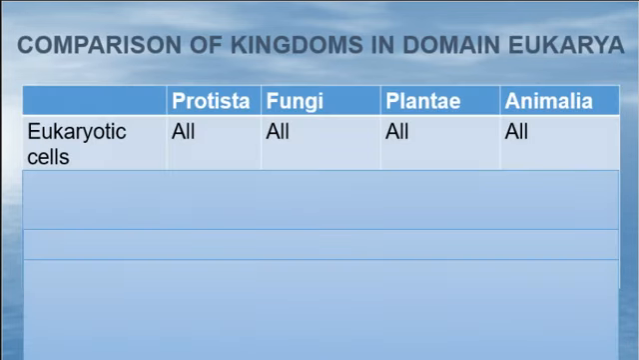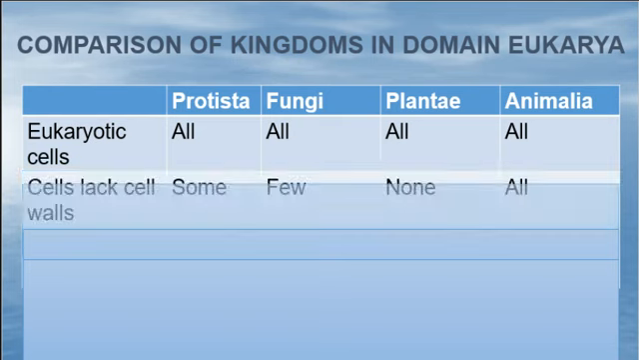Okay, let's just go through a little bit of review. This is not in your book. I just want to review it real quickly. When we're looking at a comparison of the kingdoms of domain Eukarya, we're not talking about bacteria at all, because they're in domain Bacteria or domain Archaebacteria. So we're looking at domain Eukarya. These are all eukaryotic cells. In the kingdoms Protista, Fungi, Plantae, and Animalia, they all have eukaryotic cells.